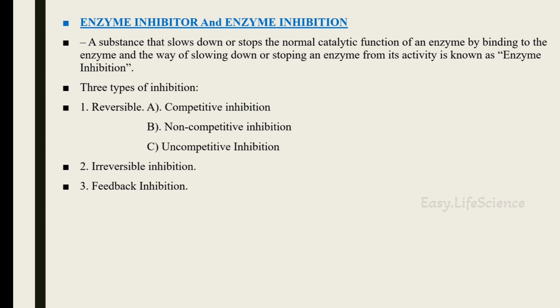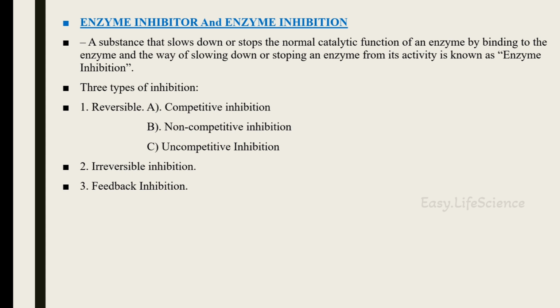Enzyme inhibitor and enzyme inhibition. This is the most important and applicable topic while studying enzymes. As we studied earlier about the factors affecting enzymatic activity and the ways to increase the enzymatic activity or yield, there are certain substances or ways to slow down or stop enzyme reactions. This principle can be useful as well as dangerous.